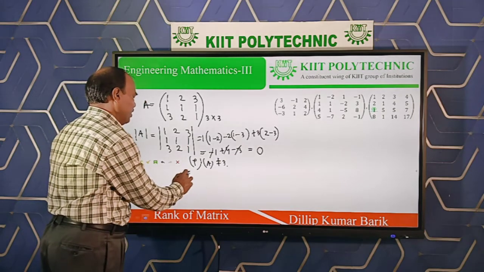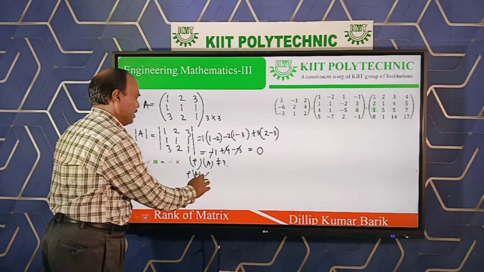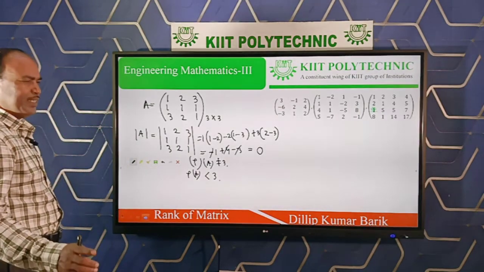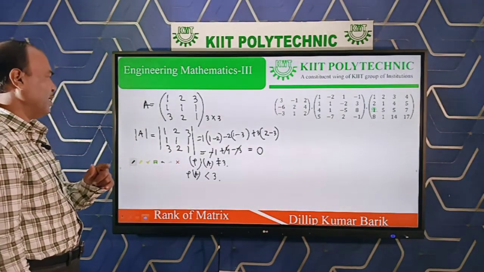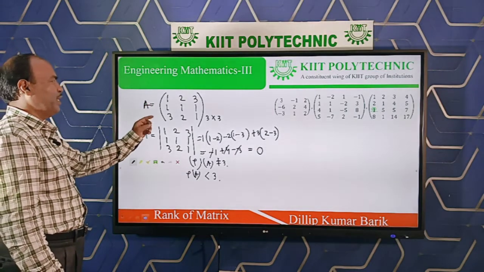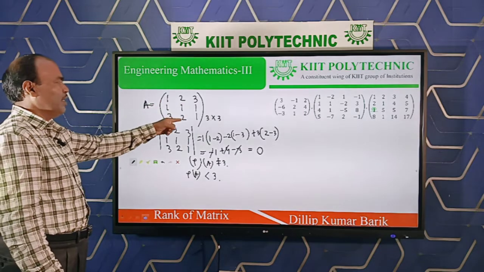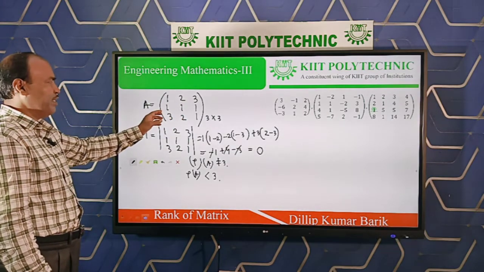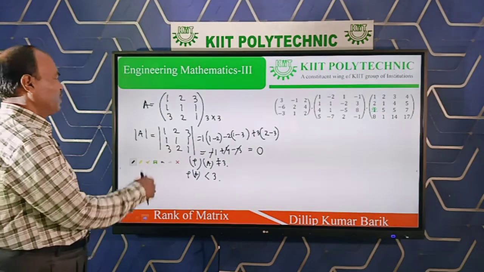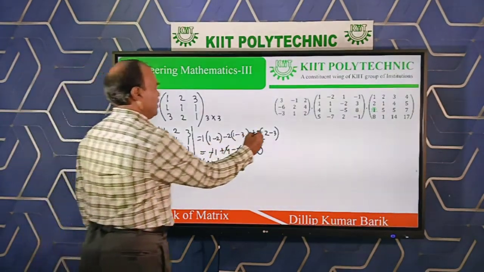Then what is the rank? The rank of the matrix is less than 3. So how to check: less than 3 means either the rank is 2 or the rank is 1. So as per definition, check the minor of order 2, any one, because there are 9 possible submatrices which are of order 2. Take any submatrix of order 2; it should be non-zero.